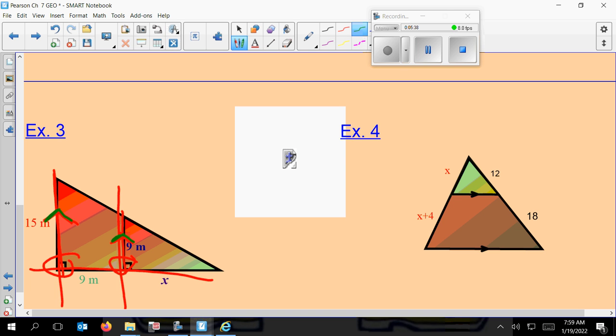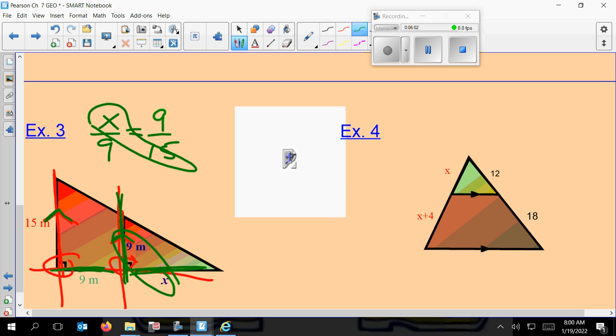Okay. So what I'm going to do now is take this x and put it over 9. Okay, this 9. So that's taking the two segments of that side. And I'm going to take this 9 now and put it on top, since I've got those together, and I'll put that over 15. Okay. So when I do my cross products, I get 15x equals 81. I'll divide both sides by 15, and I get x is about, I think we get a funky number here, 5.4 for that.